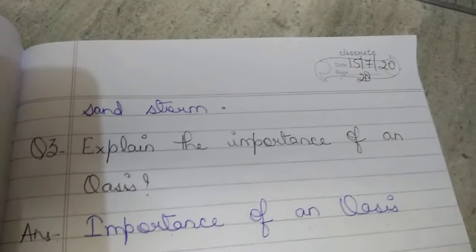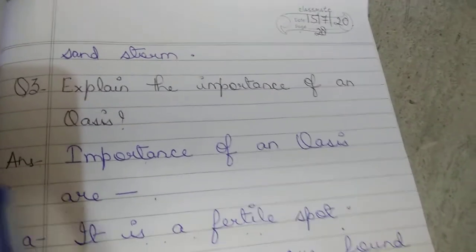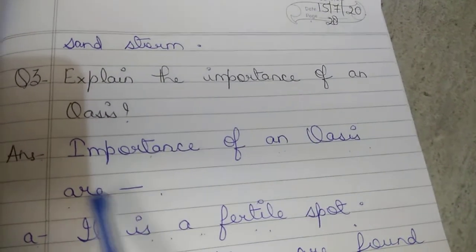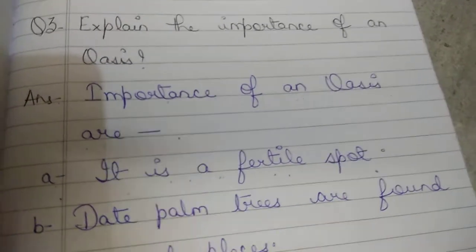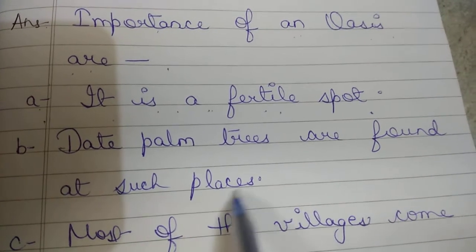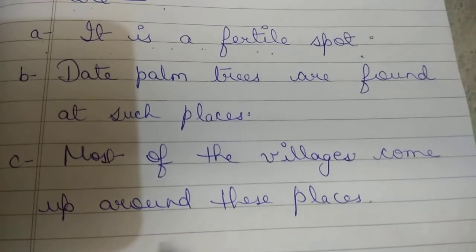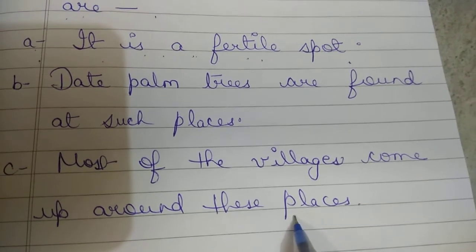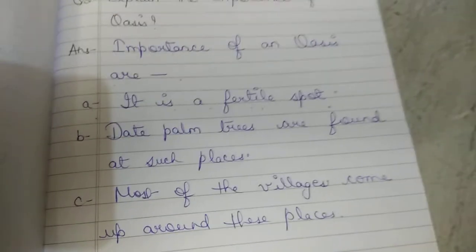Now question number 3. Explain the importance of an oasis. I told you children there are 3 points. Answer: importance of an oasis are, put a small dash. A. It is a fertile spot. Full stop. B. Date palm trees are found at such places. Full stop. C. Most of the villages come up around these places. Full stop. See this answer carefully children.